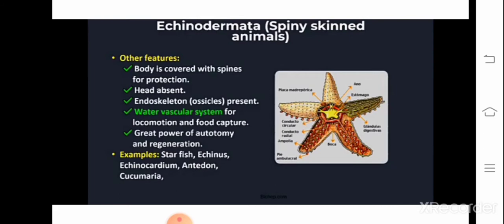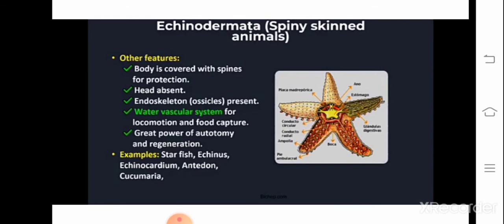You are familiar with dorsal and ventral sides, right? The tube feet are present on the ventral side, and help in locomotion, feeding and also respiration. So the functions of tube feet are locomotion, feeding and respiration.